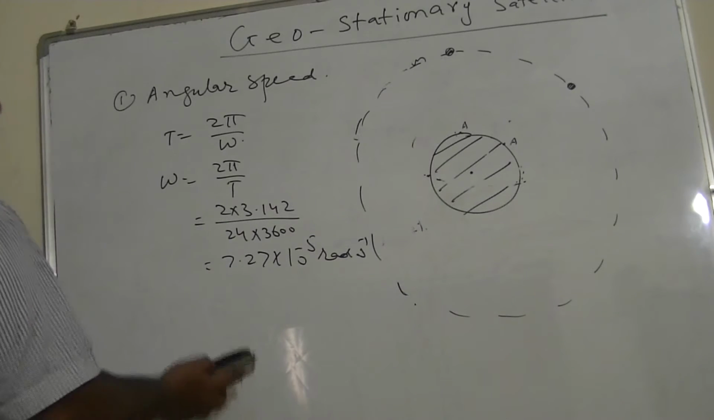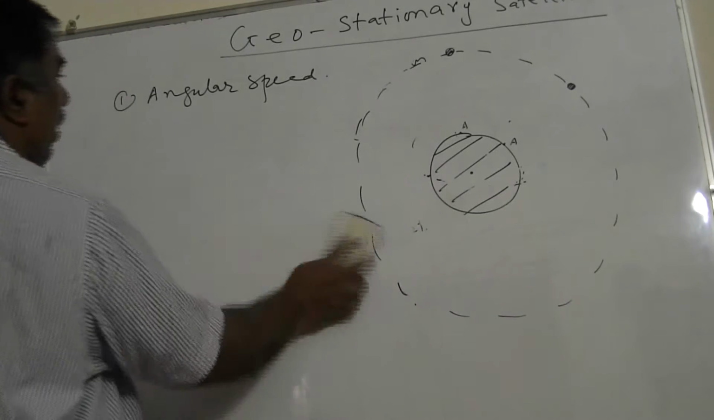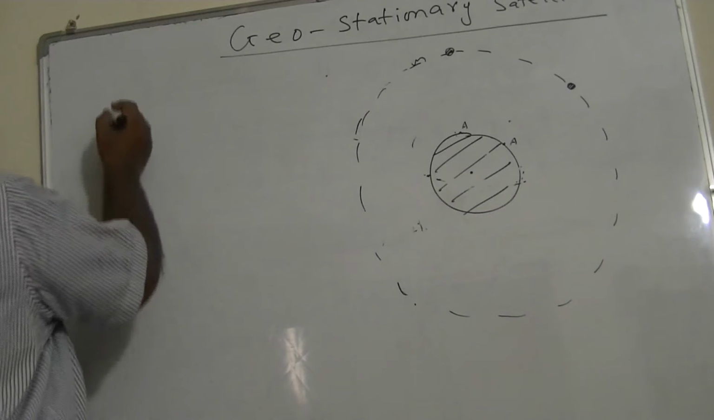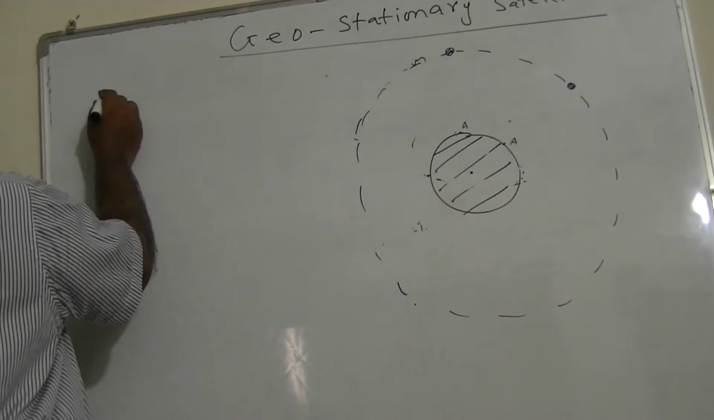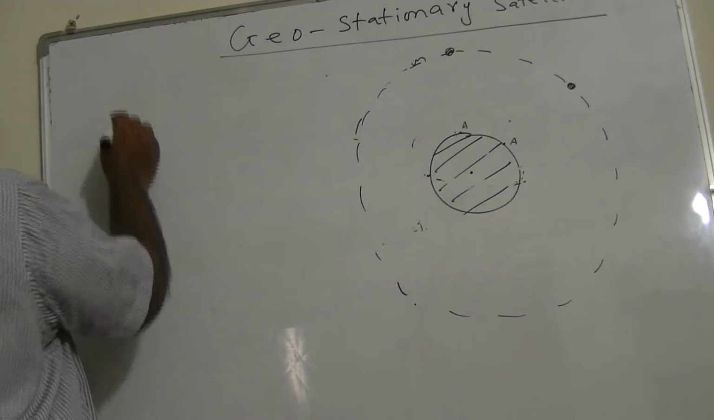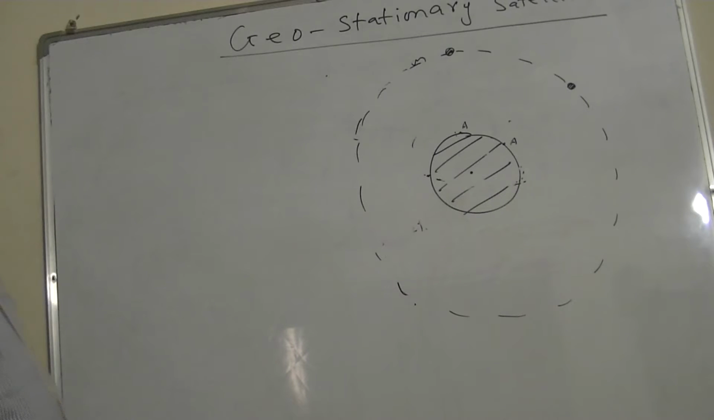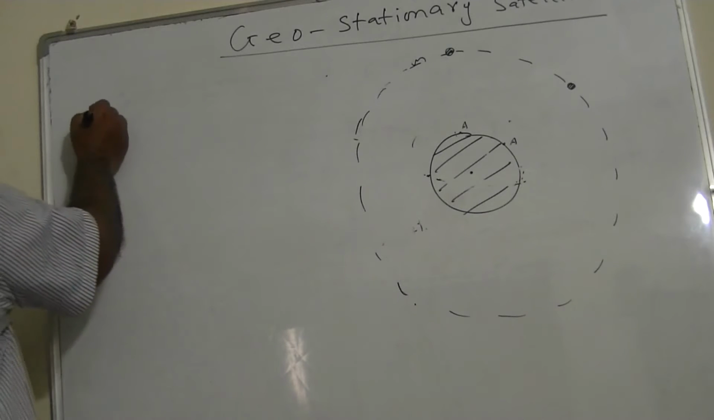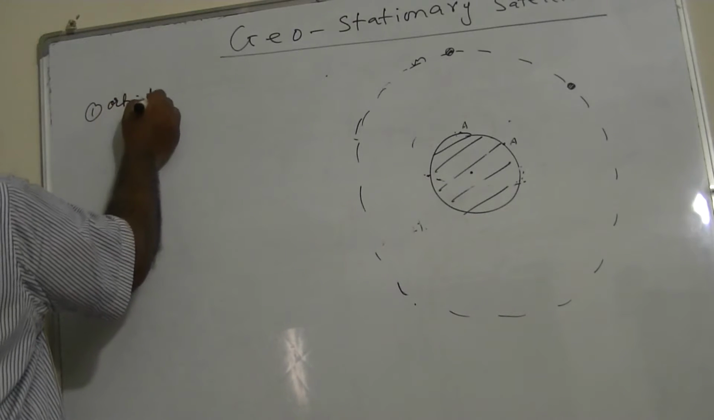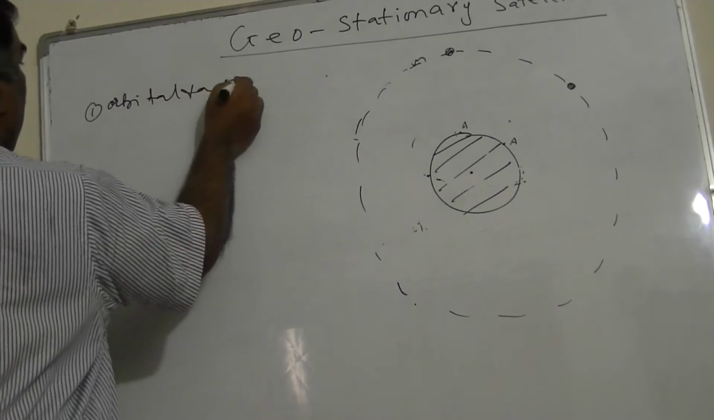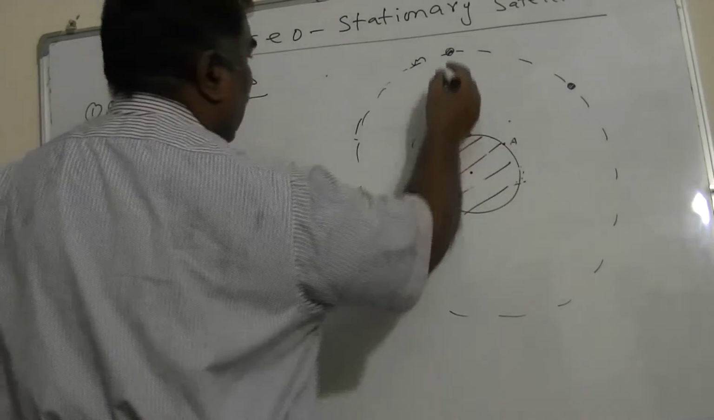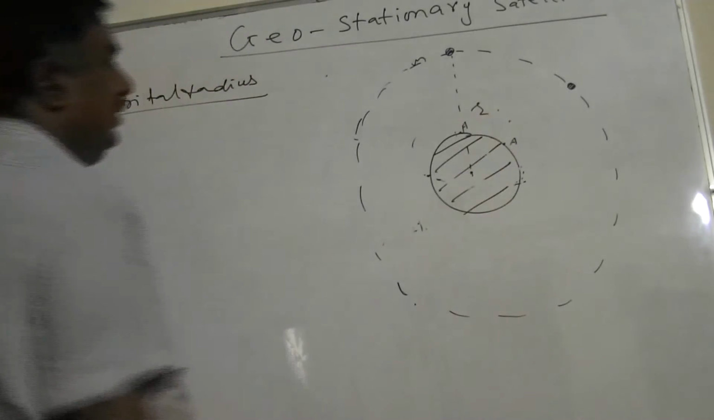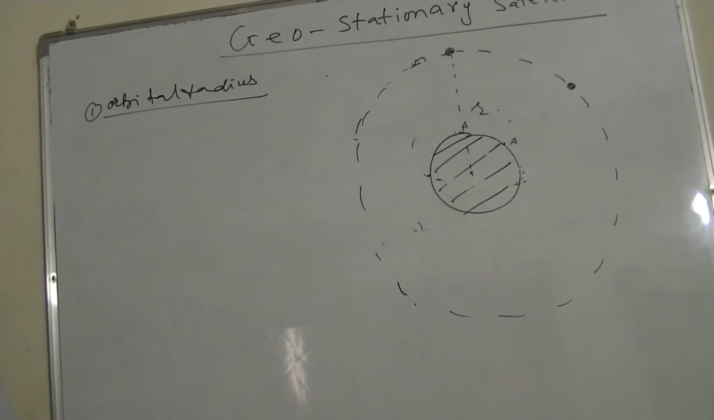This is the angular speed. Now suppose I want to find the linear speed of such satellites. Linear speed requires, first of all, the orbital radius. So first I'll find the orbital radius. What should be the orbital radius? Orbital radius is the distance from the center of the Earth up to the center of the satellite. Suppose this is R.